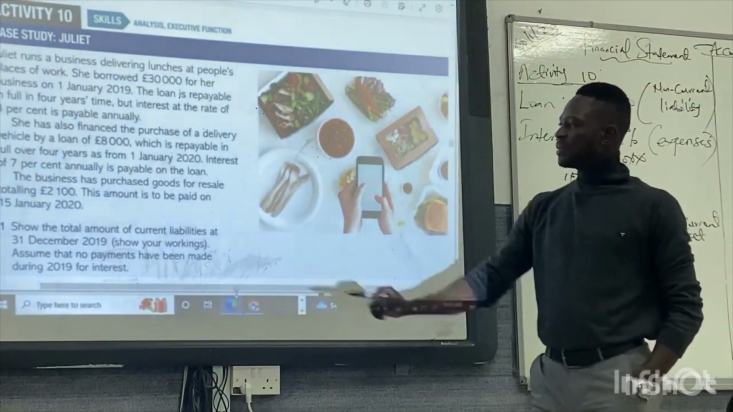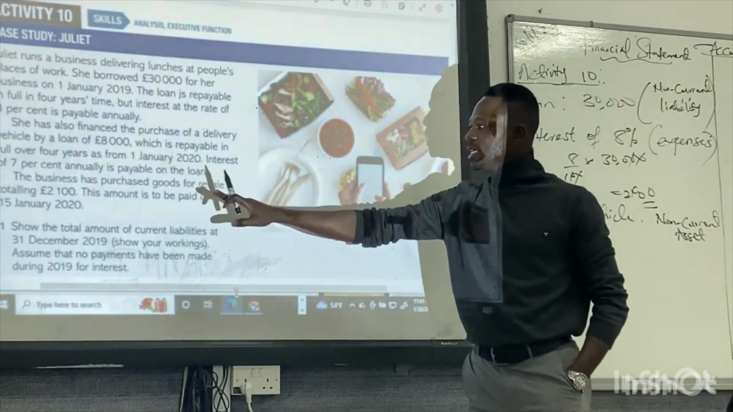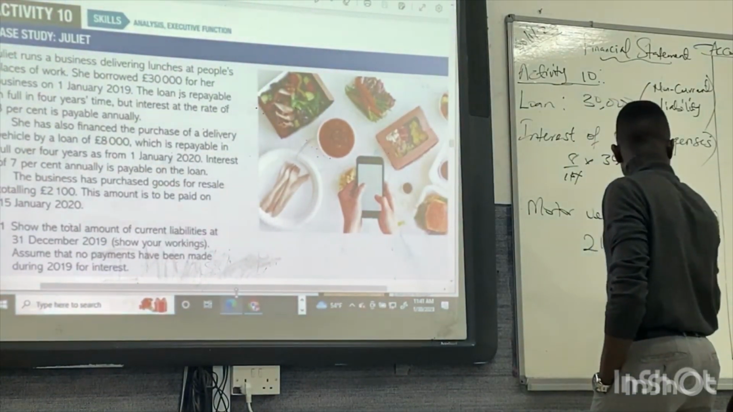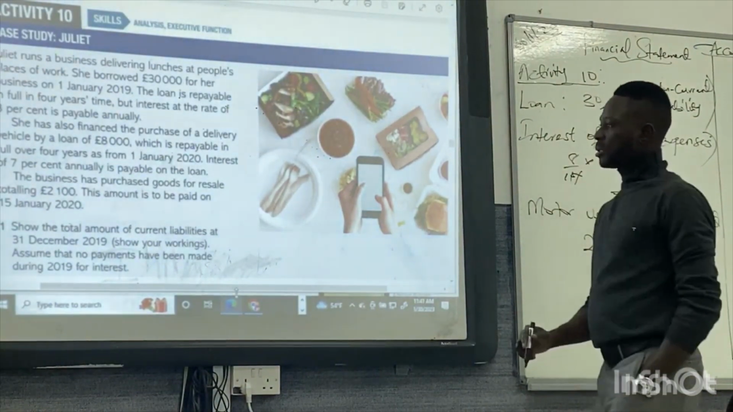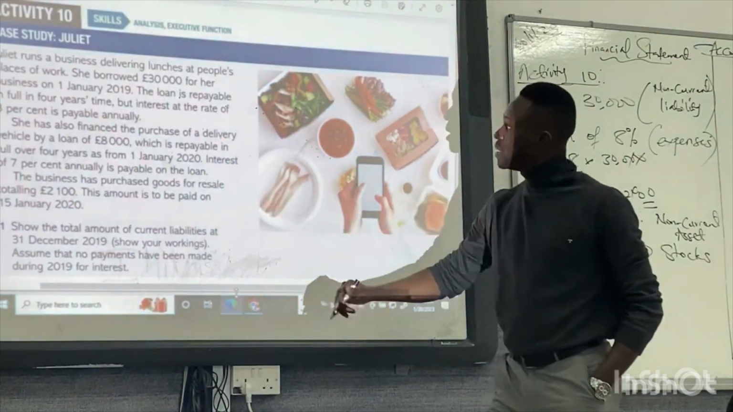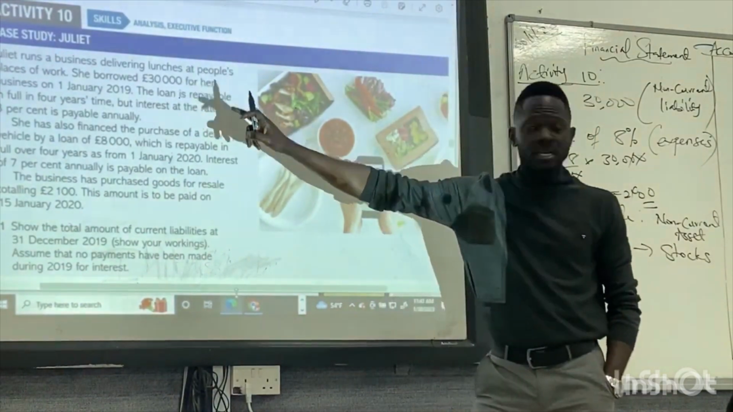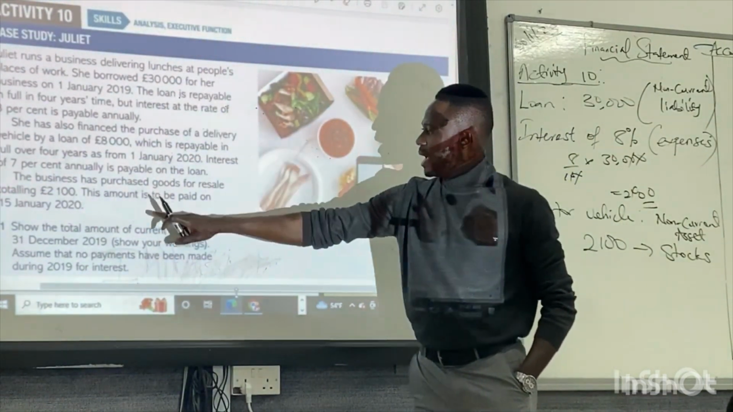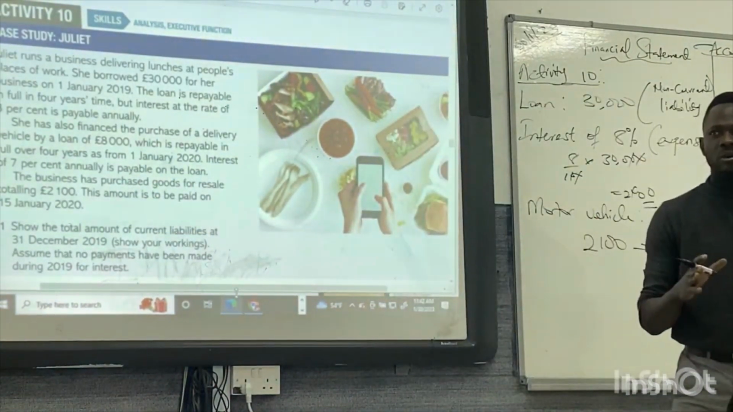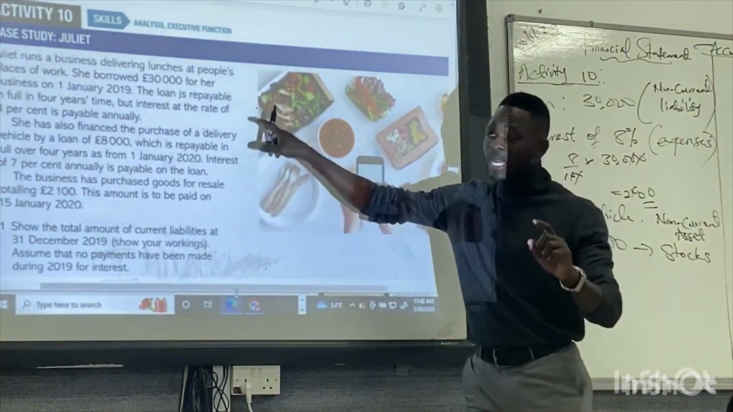Then the last thing, the third paragraph, they said the business has purchased goods for resale, totaling £2,100 stocks. This amount is to be paid on 15 January 2020. The business started 1st January 2019. Please, are you here with me? The business started 1st January 2019, and this one will be paid 15 January 2020. So it's still within a year, yes or no? Yes. But it was purchased on credit. That means Juliet becomes a debtor.